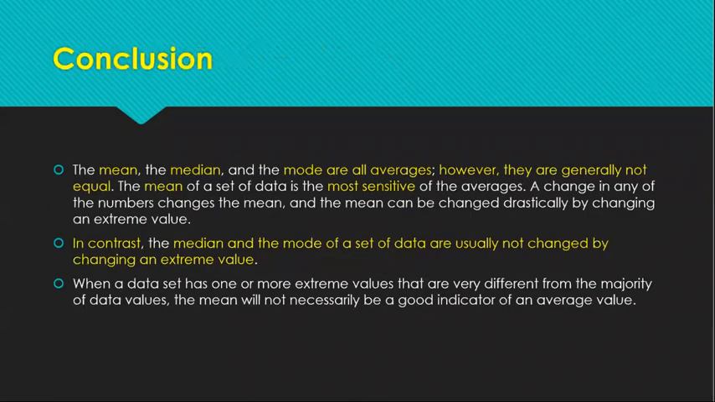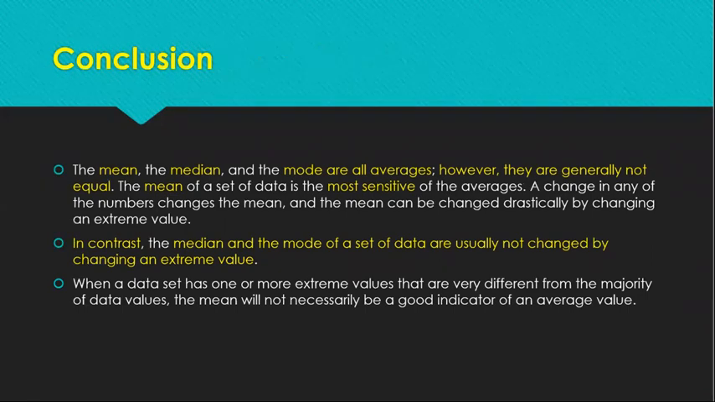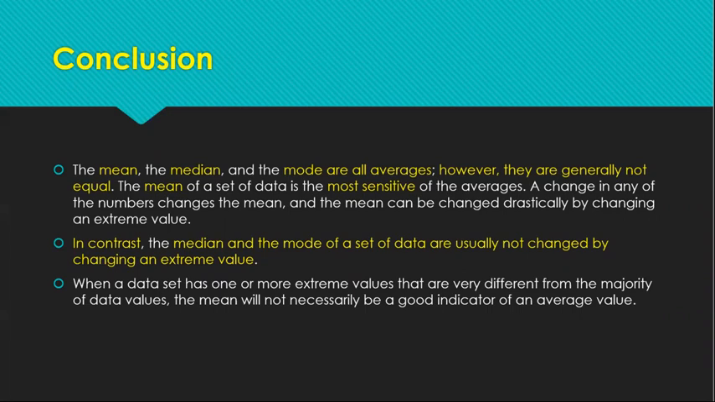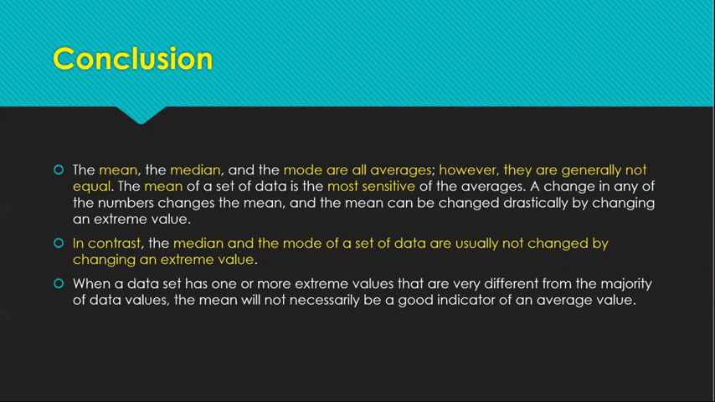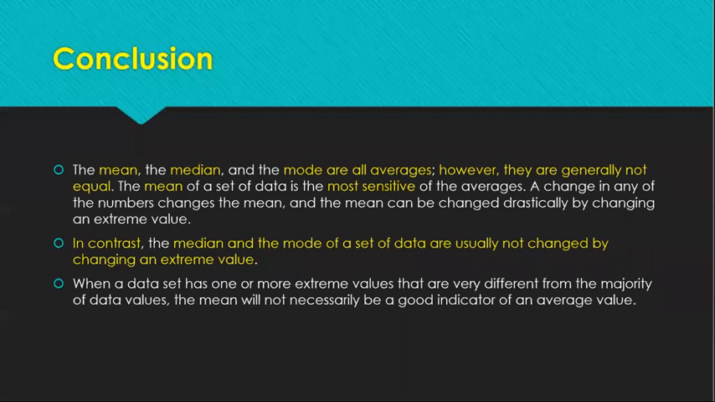So we have this conclusion. The conclusion: the mean, the median, and the mode are all averages. However, they are generally not equal. The mean of a set of data is the most sensitive of the averages. A change in any of the numbers changes the mean. And the mean can be changed drastically by changing an extreme value. So here, class, it is saying that our mean is the most sensitive of all the...